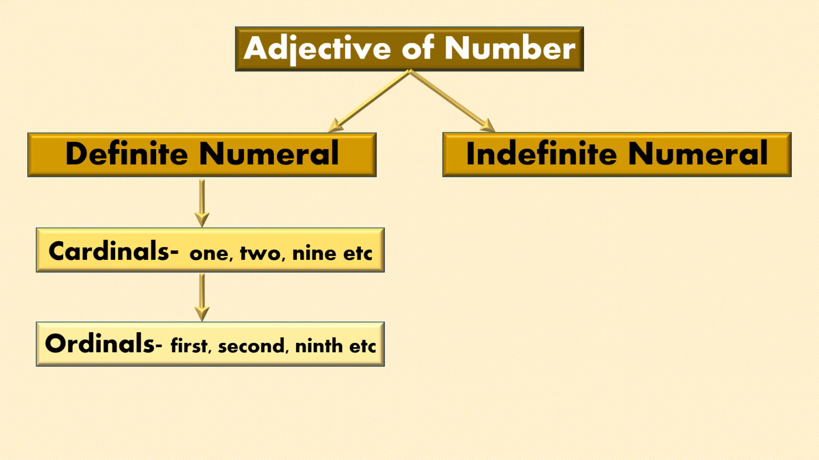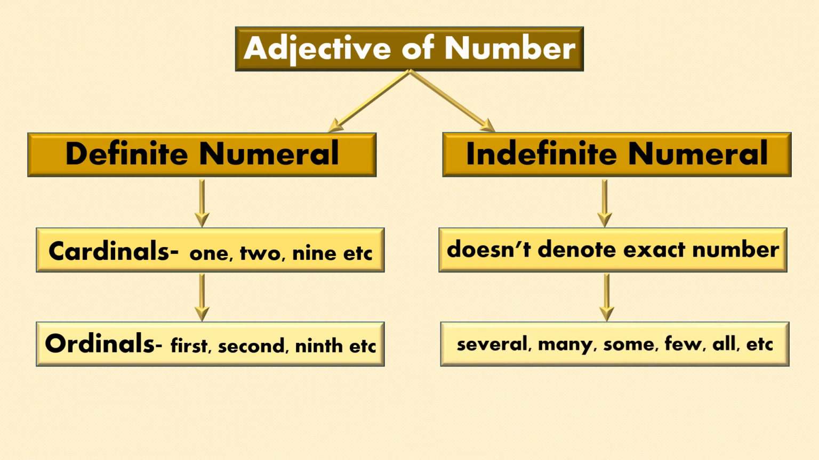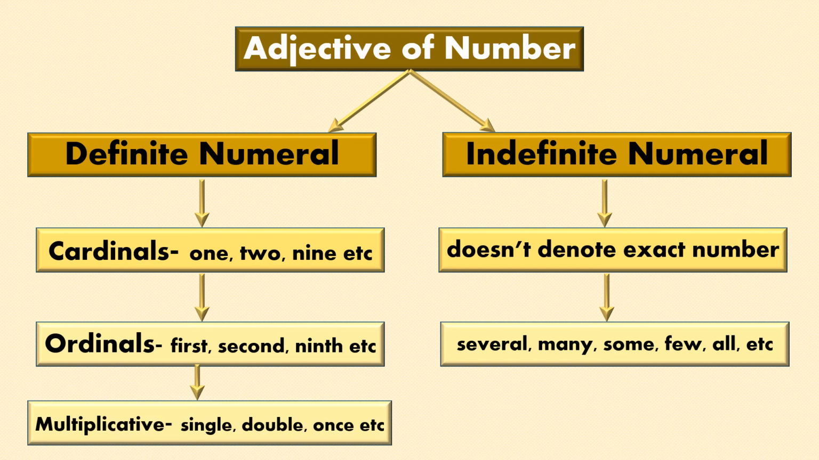Ordinal numbers. And indefinite numerals don't denote an exact number. We don't know how many exactly. For example, several, many, some, few, they all denote indefinite numeral but are adjectives of number. We have one more definite numeral, that is multiplicative. For example, single, double, once, twice, they are also adjectives of number.